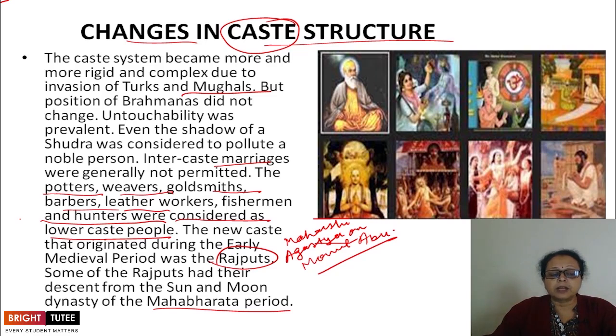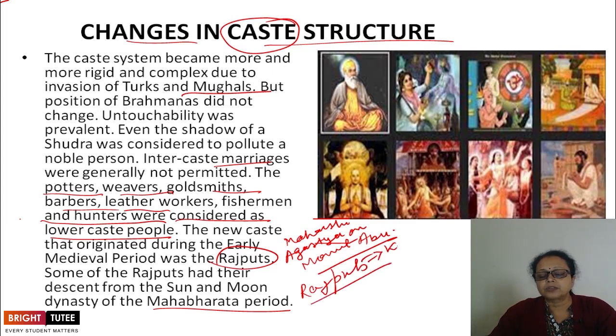Some of them claim their origin from the sacrificial fire lit by Maharshi Agastya on Mount Abu in Rajasthan, and it is believed that all the ruling families during this period were known as Rajputs and were given the status of Kshatriyas. All the ruling clans started calling themselves Rajputs and belonging to the Kshatriya clan.